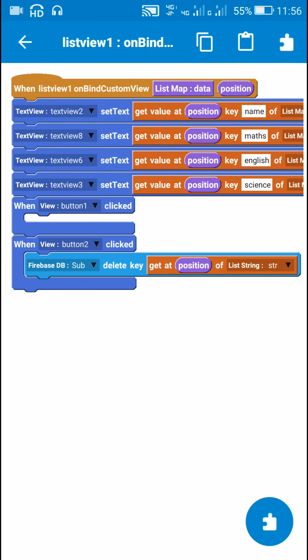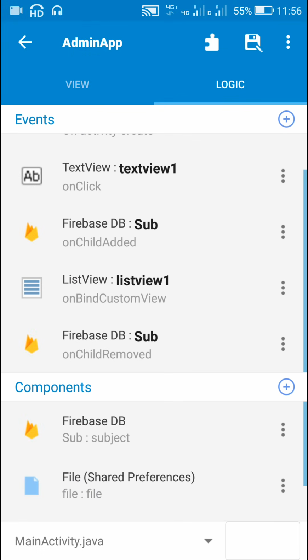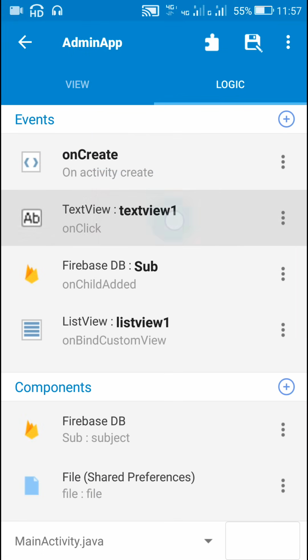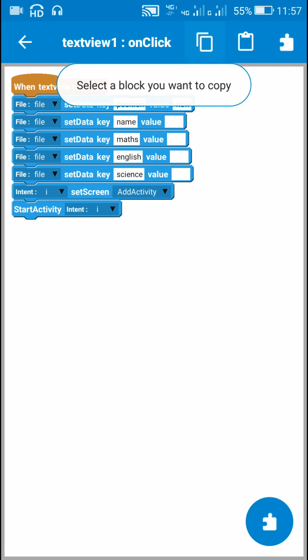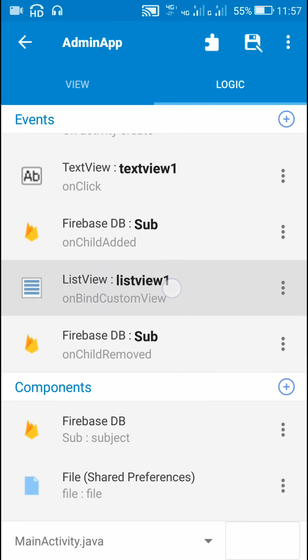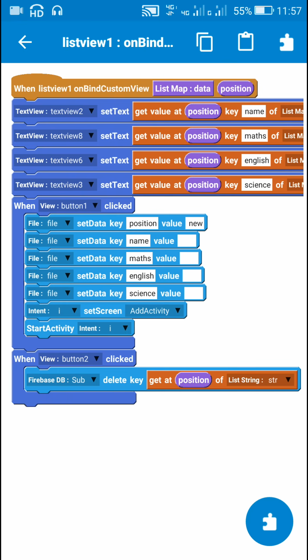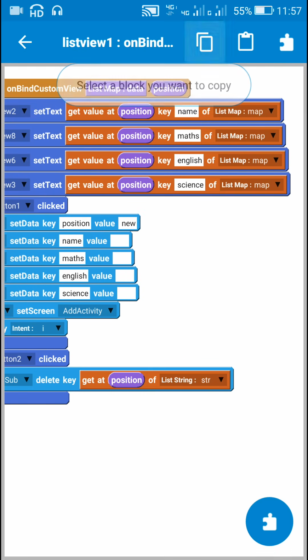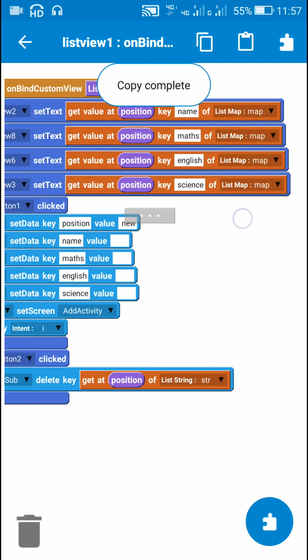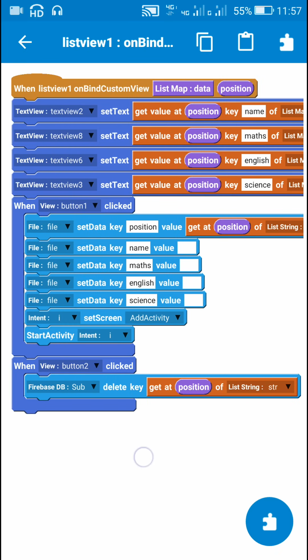Now after that I have one more button which is for edit. When this button is clicked I have to move to the add activity page. So first I will copy all these blocks from text view 1 click and paste them in onBind custom view when button 1 is clicked. So here I have set the position value first. The position value will not be new, it will be get at position of list string str. So this will save the key at that position to the Firebase DB.